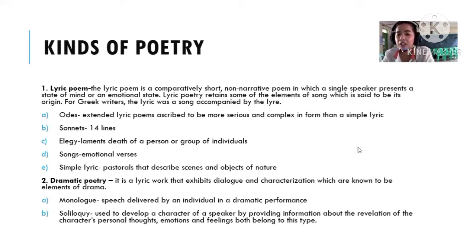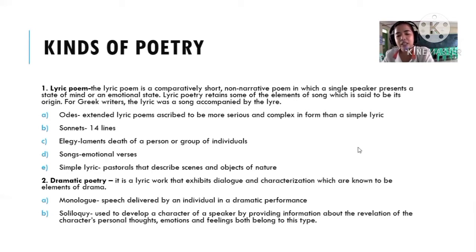Next one is the elegy. This is about laments, the death of a person or group of individuals. So it's more of a tribute to certain people. Next one is songs. Songs are emotional verses that we sing. Next one is the simple lyric. Simple lyrics are the pastorals that describe scenes and objects of nature. So that's the simple lyric.